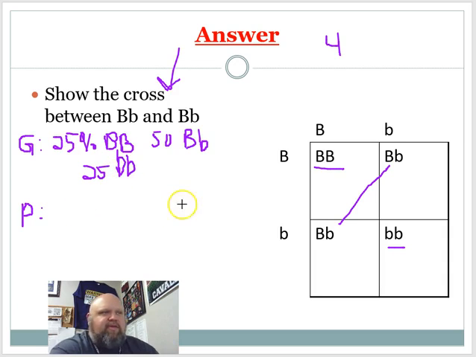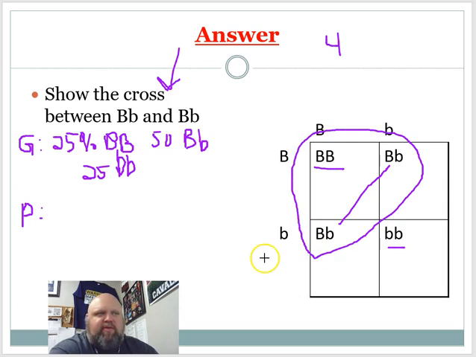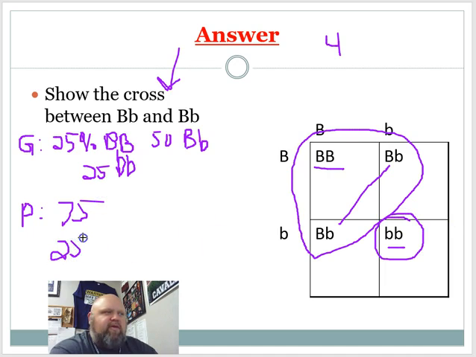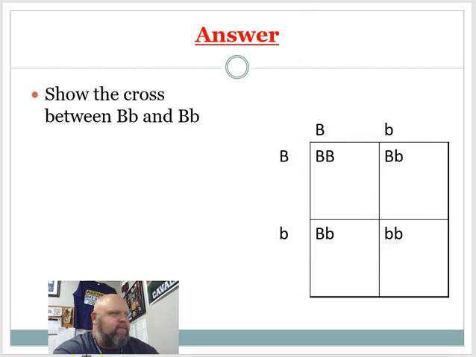Alright? But at the same time, I do know that this one has at least one big B, one big B, one big B. So these three would show the dominant trait. That would be 75% would show the dominant. And then 25% would show the recessive. So that's the only way we get recessive is if we have both littles. Making sense so far?